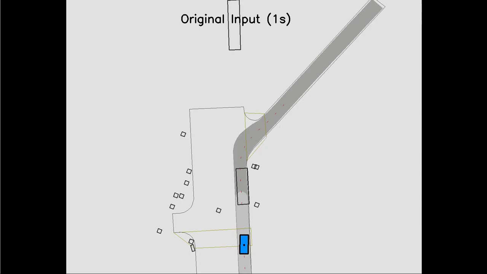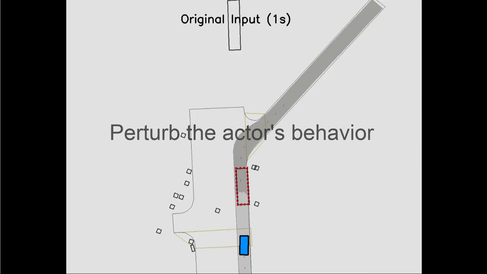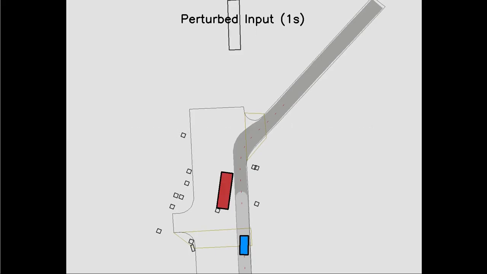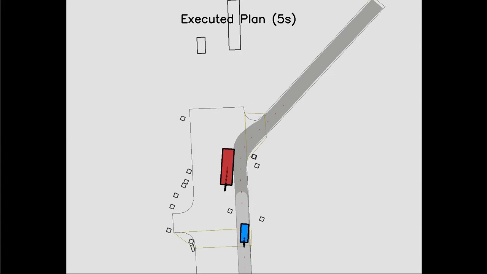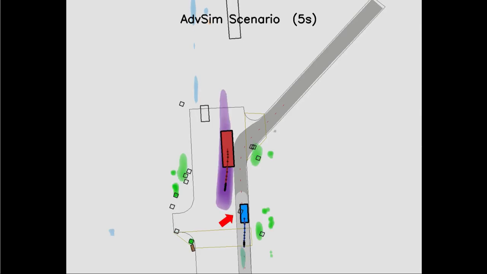This scenario has a stationary bus in front and a crossing pedestrian. In the 5-second trajectory output from the P3 system, the SDV only moves forward a little. AdvSim perturbs the initial states of the bus in red by moving it into the left lane. Now, the P3 autonomy system does not detect the pedestrian, and the SDV's 5-second plan collides with it.